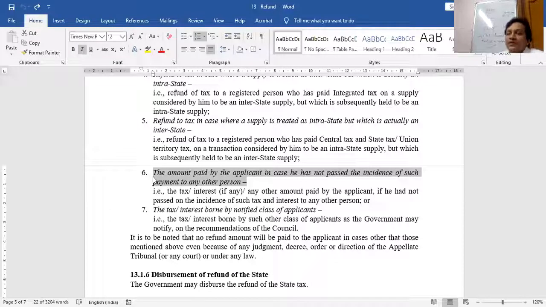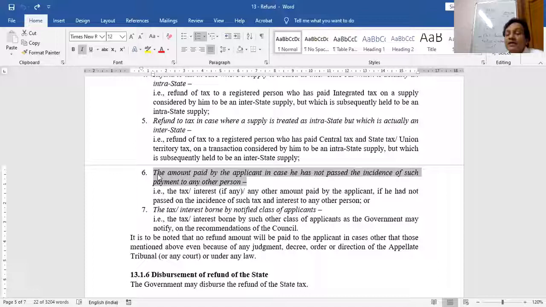Any doubt now? This doctrine of unjust enrichment has arisen because of this 6th point. Every refund has to pass this doctrine of unjust enrichment. If the refund applicant is clear with this doctrine, then the refund will be processed, otherwise no. Shall I proceed? Is the doctrine of unjust enrichment clear? Getting rich at the expense of another person is not allowed. Okay, great. So now the doctrine of unjust enrichment is over. Let me come back to my topic.